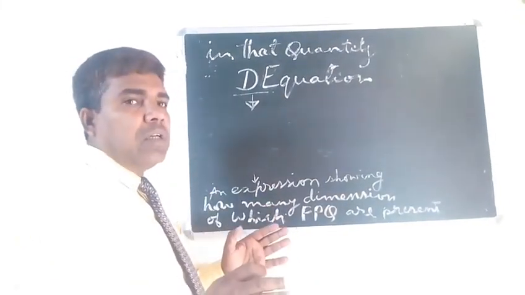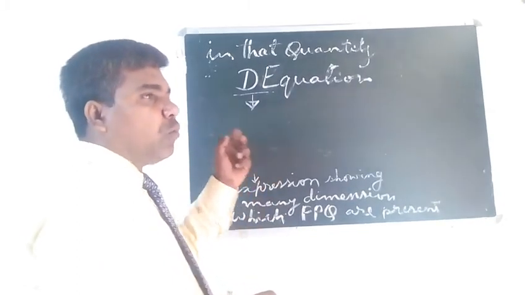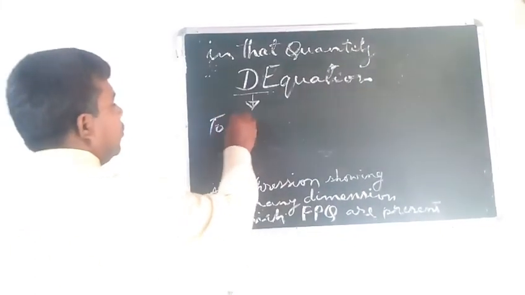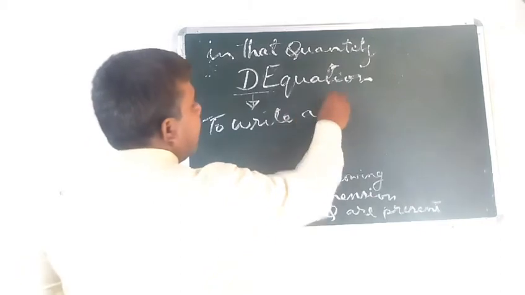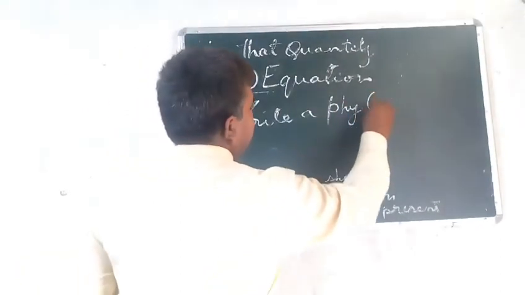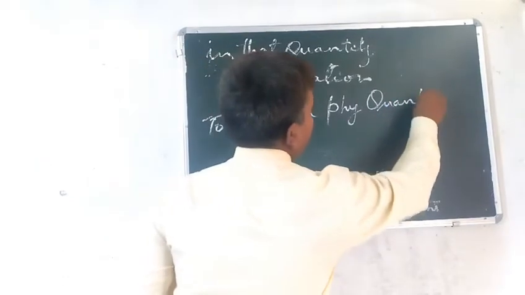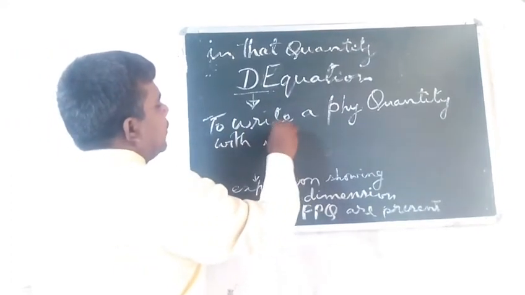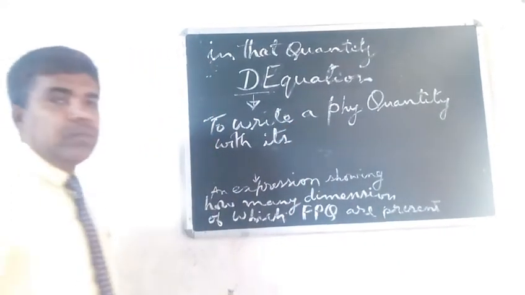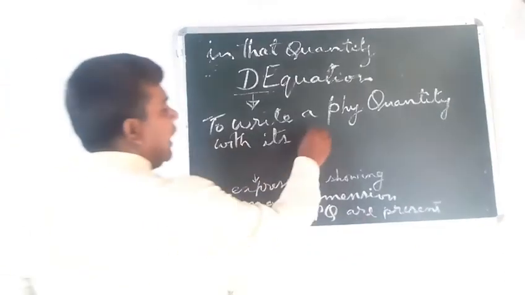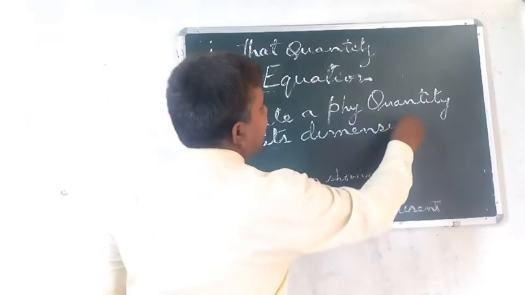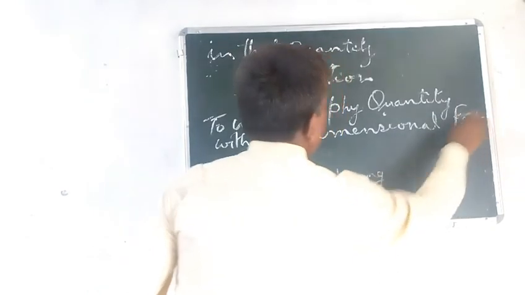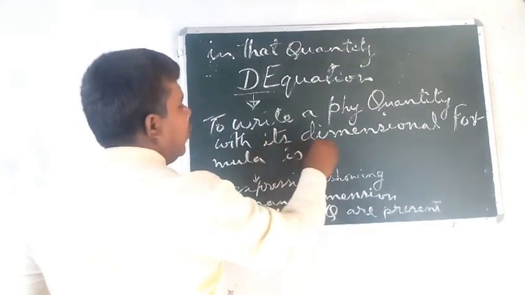To write a physical quantity with its dimensional formula is called what?